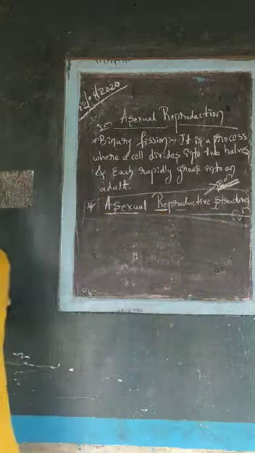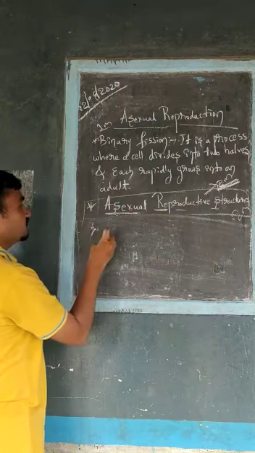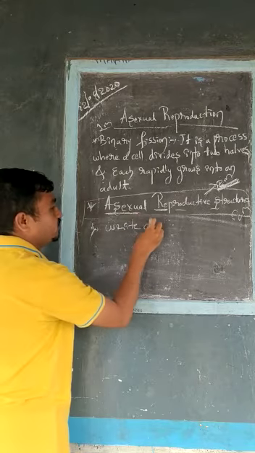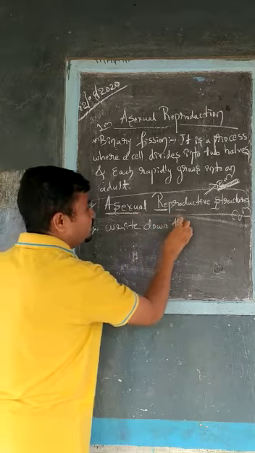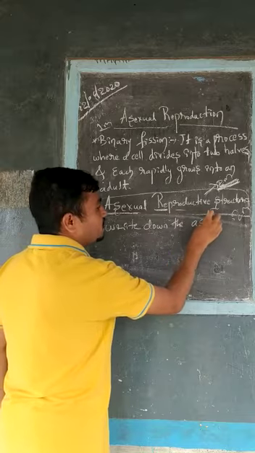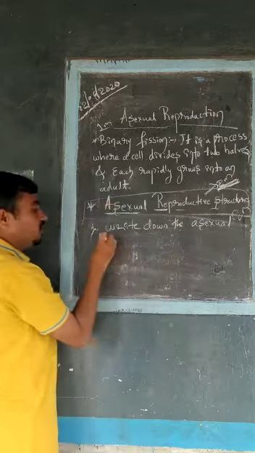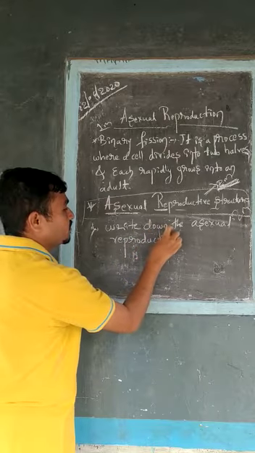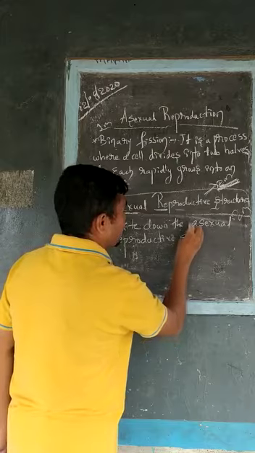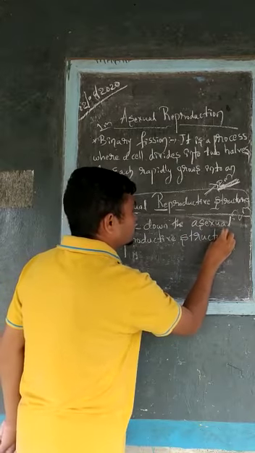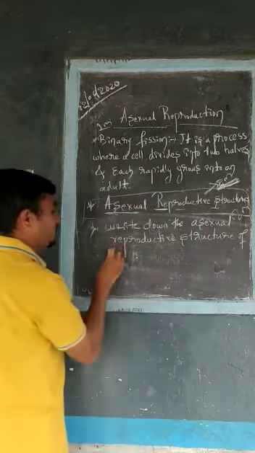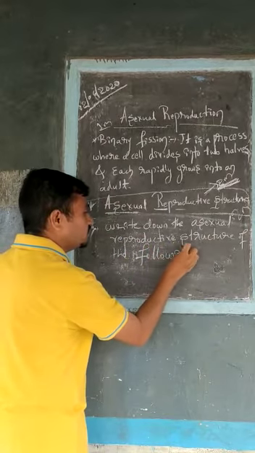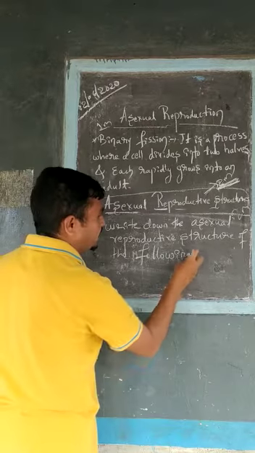Now I will give you the question. This is the 2 marks question. Write down the asexual reproductive structure of the following. This is a fixed question, and it will be asked like this.